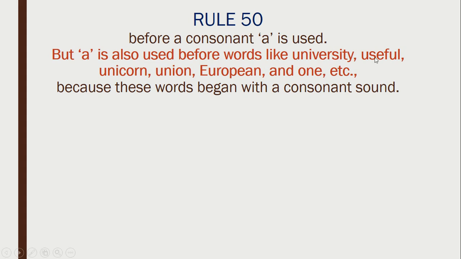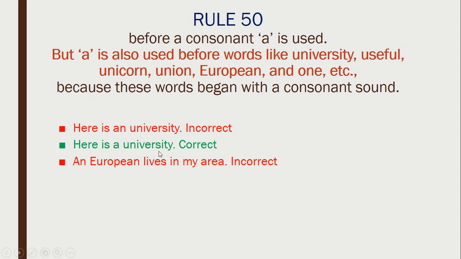Similarly, useful, unicorn, union, European, and one also. One starts with the sound W, right? W is a consonant, and the sound coming is W. That is why a should be used with one. Here is an university? No, here is a university. An European lives in my area? No, a European lives in my area.